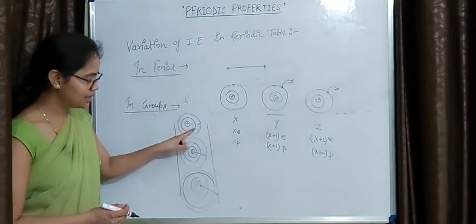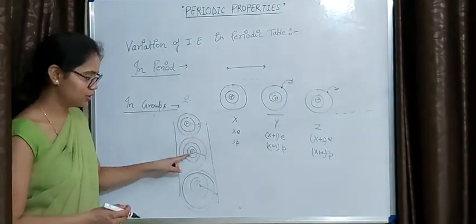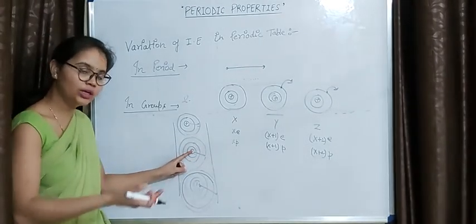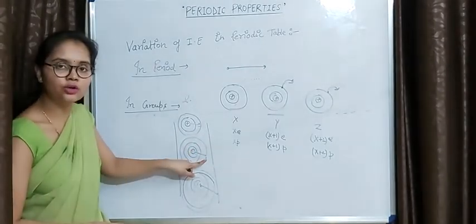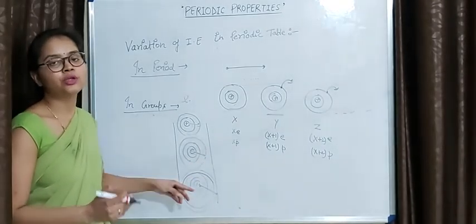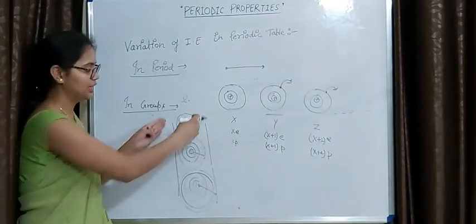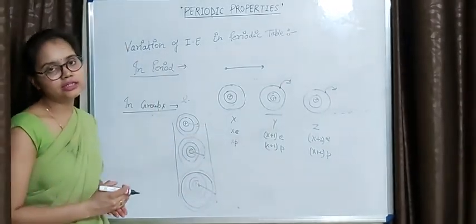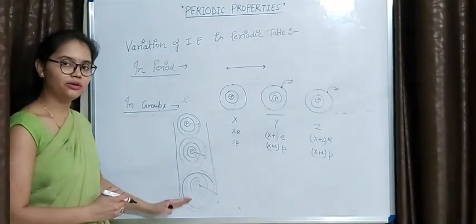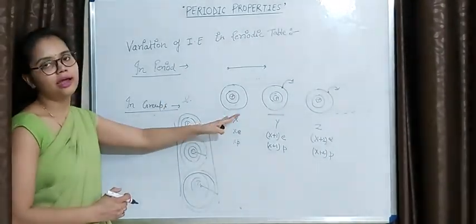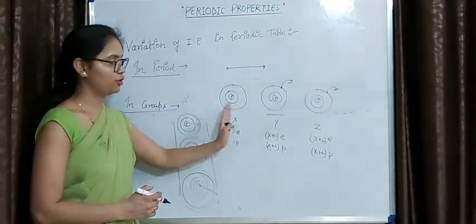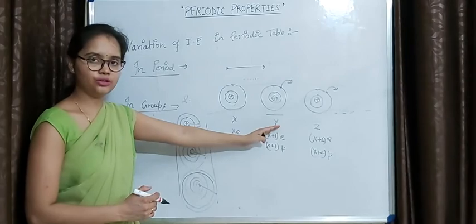Because as the radius, or you can say the distance, increases, the effect of nuclear charge on the outermost electron will reduce, so it will be easy to remove the electron. So in this way we can say that in groups ionization enthalpy decreases as the size increases, and in a period ionization enthalpy increases as the size decreases, or you can say nuclear charge increases, okay.